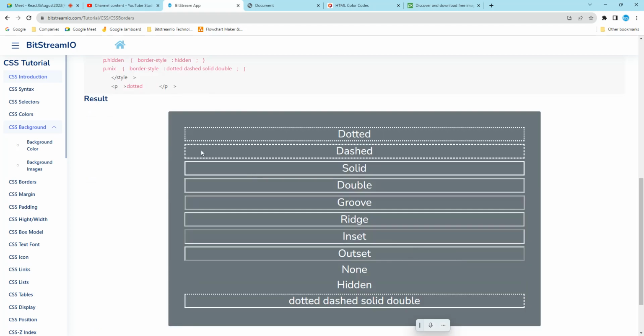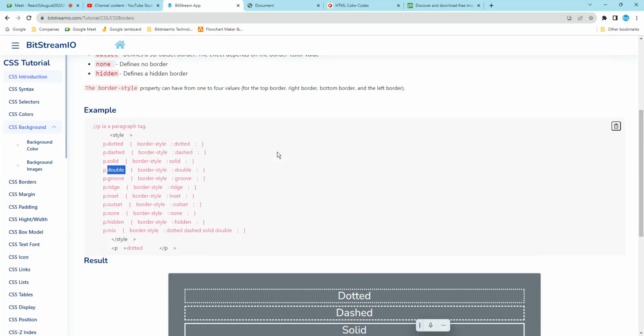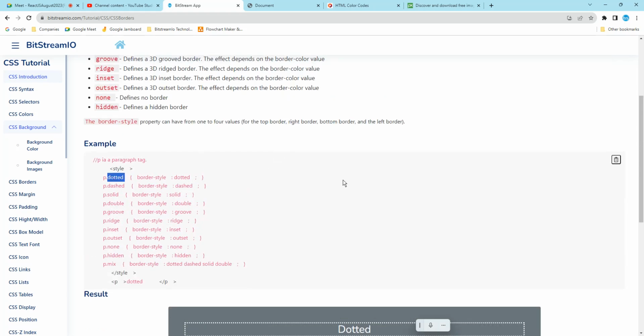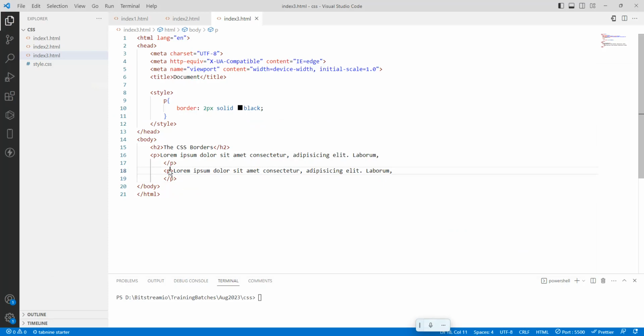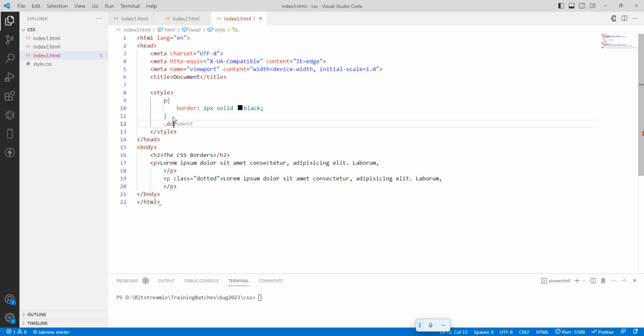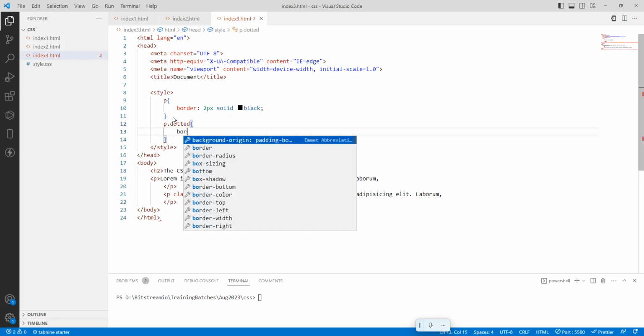See, dotted is there, dashed is there, groove is there, ridge is there, inset, outset, etc. The first is p dot dotted. P means paragraph, dot means dotted is a class. That's why I will take a p with a class dotted. Save it. p dot dotted, open close brace.